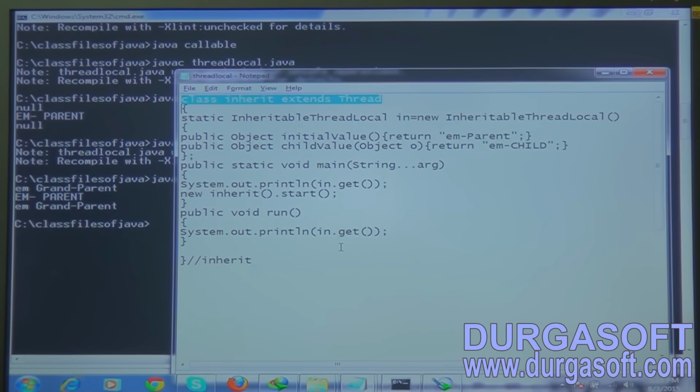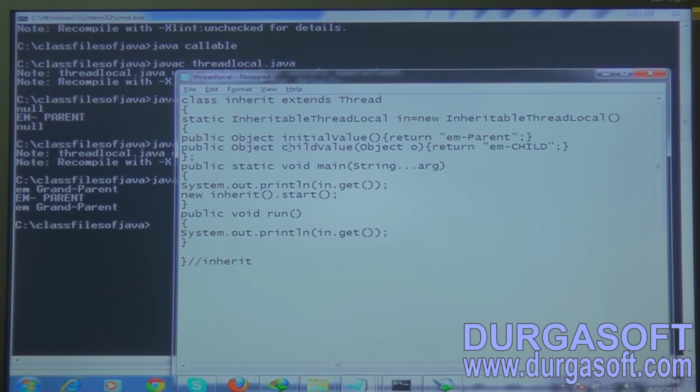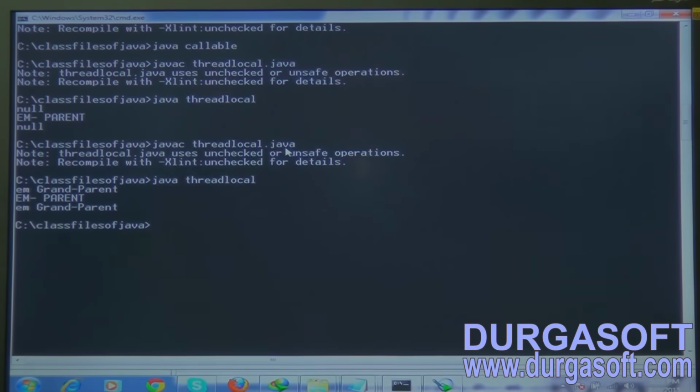See friends, the same piece of code, whatever we have written overboard, and please be specific at this child value method. It has an argument as what? Object O. That is the trick you have to put in your mind, and some of the logic which I have written overboard orally. Now try to see. This is the main thread area, right? If I print this one, what should be the output? I'm parent, right? And after starting the child thread, we are calling what here? One more time. I'm child should be the output to us, right? Try to observe. That should be the output.